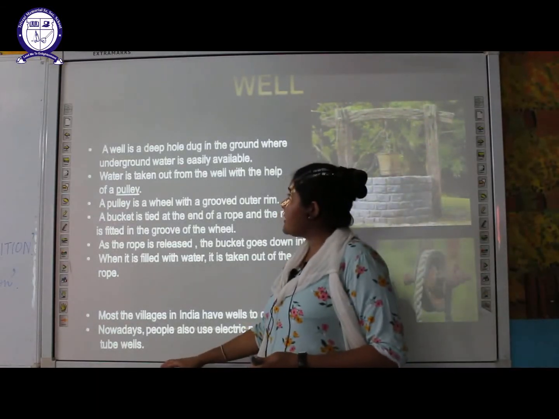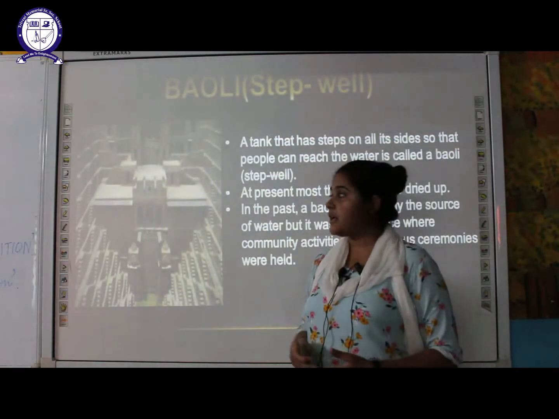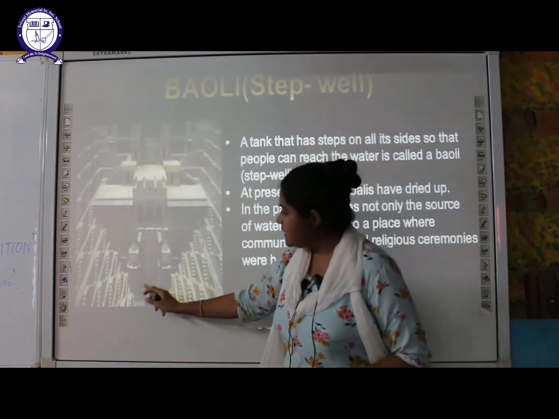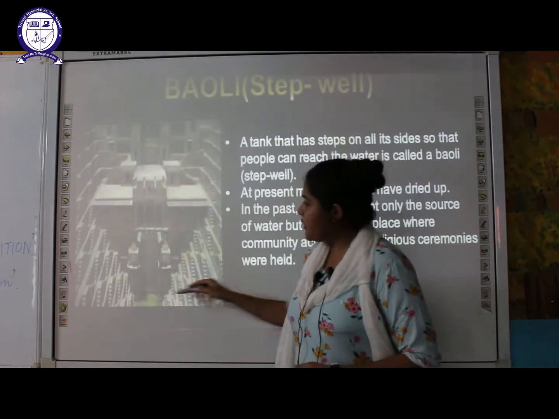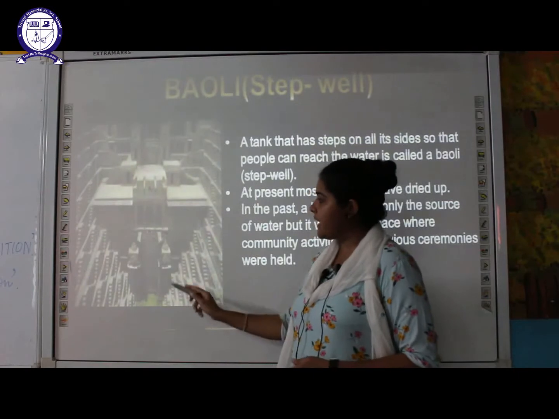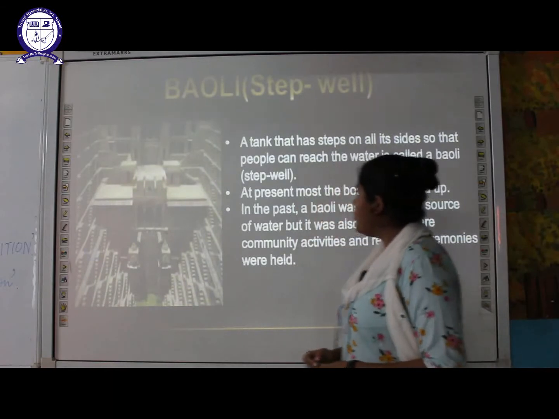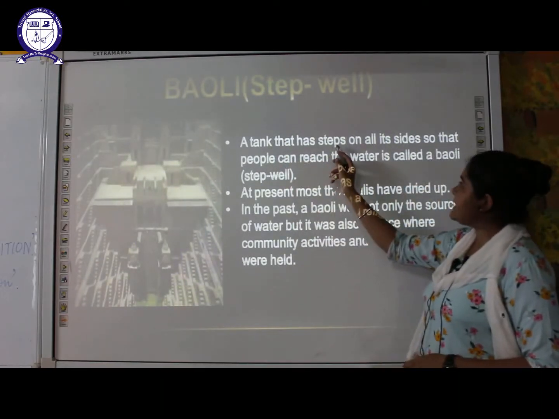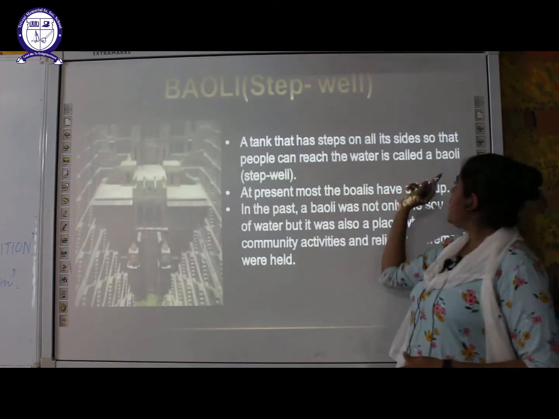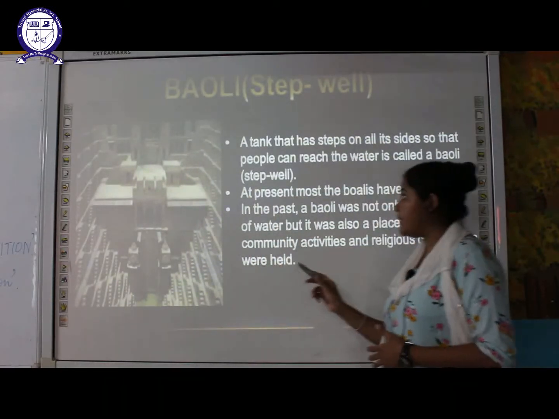So let us go to the next method, that is bowlies and step wells. This is another way in which you can obtain the groundwater. So what is a bowlie? A bowlie is a tank. You can see here, this is a tank which has a large number of steps on all its sides, so that people can reach the tank to get the underground water. A tank that has steps on all its sides so that people can reach the water is called a bowlie or a step well. Because it has a large number of steps, it is also called a step well.